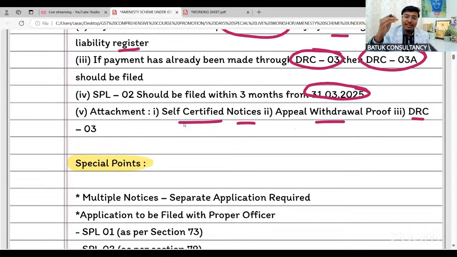But now we'll discuss certain practical problems as well. Departmental authorities are saying that the pre-deposit amount will not be adjusted. You have to make the payment of the whole tax amount for that purpose. In that case, the second mechanism is that you can file a refund application for the pre-deposit amount.